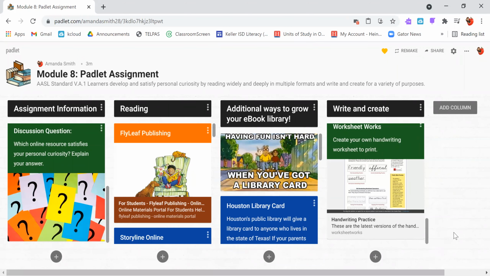So those are all the resources that are available on our Padlet. I want you to go and spend some time exploring each and every one of those. And I want you to be thinking about that discussion question. Which online resource satisfies your personal curiosity? And don't forget to explain your reason.